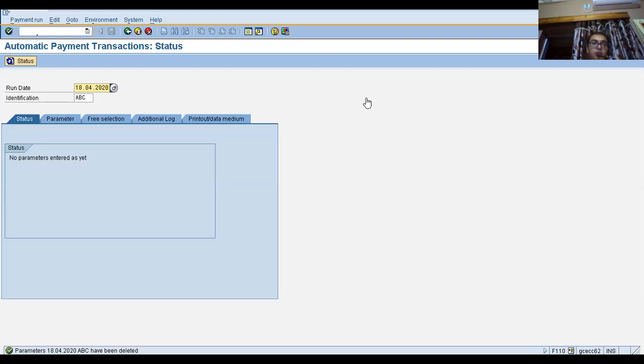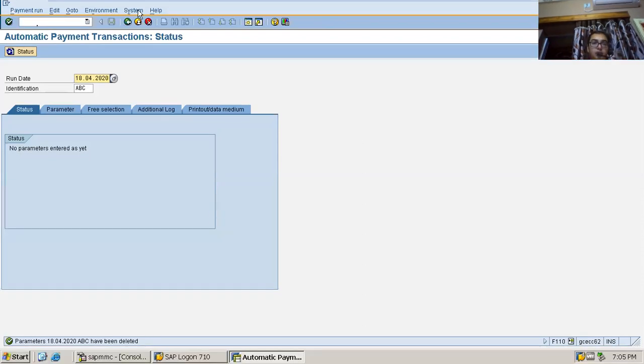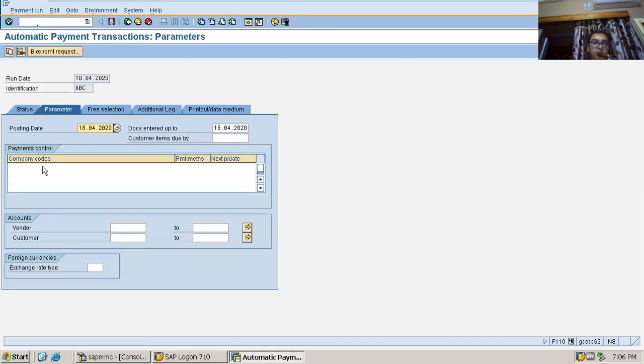Now how to do that? Say in F110, I hope you can see my screen, I'm in the F110 screen only. Here I have given the run date and the identification number. Then I'll go to the parameters. I have given my company code, my payment methods, and my next payment date. Now I have to enter the vendor number.